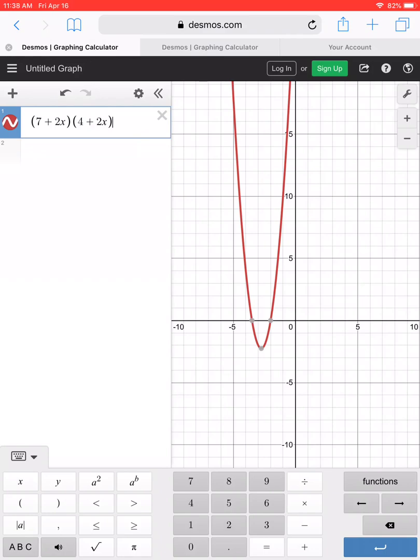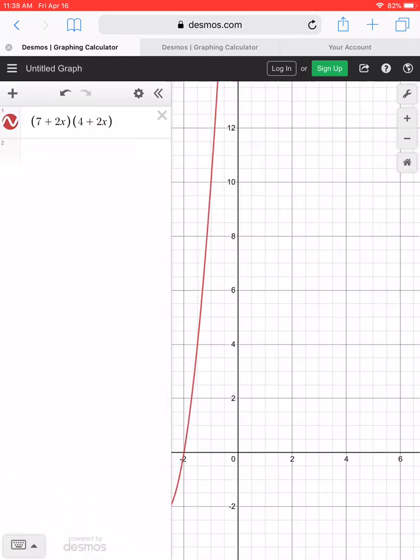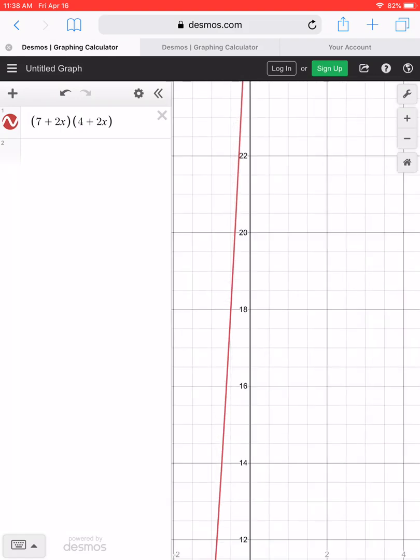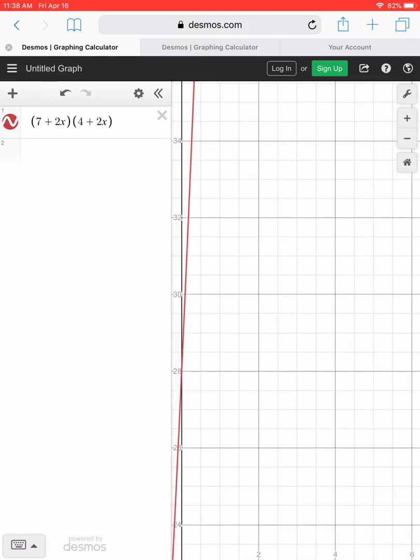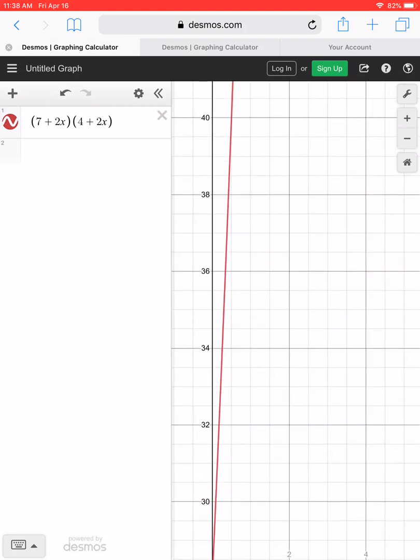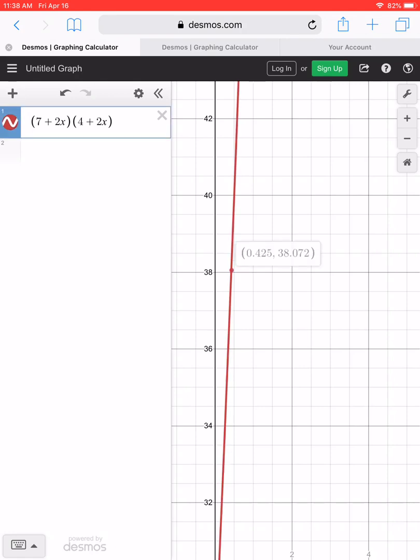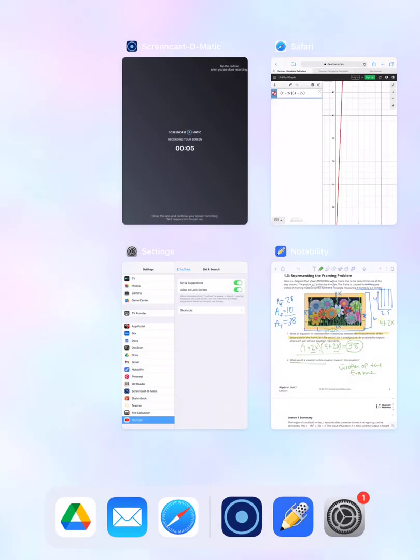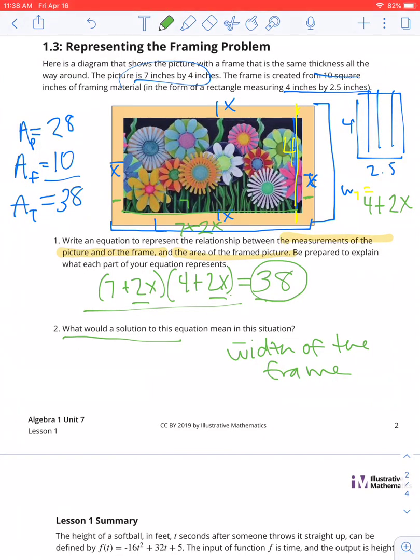Here we go. 7 plus 2x times 4 plus 2x. Okay, so this is the graph of the function. So let's find out when is the y value, or the area, equal to 38. Well, there we go, right about there, about 0.42.